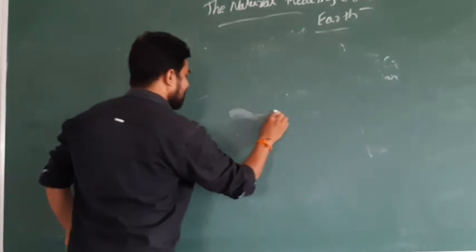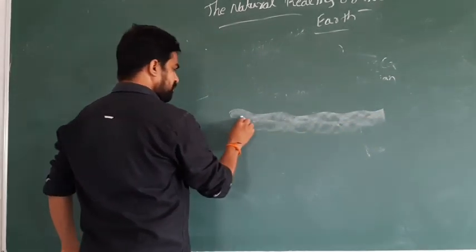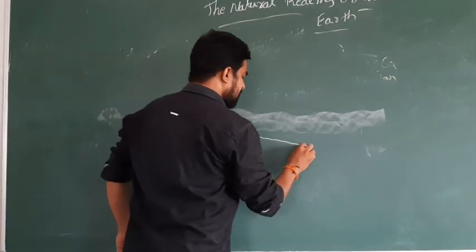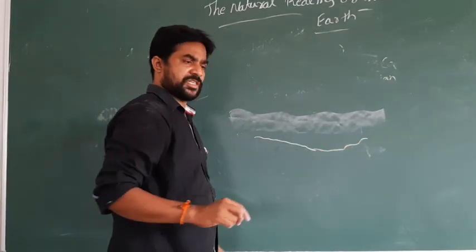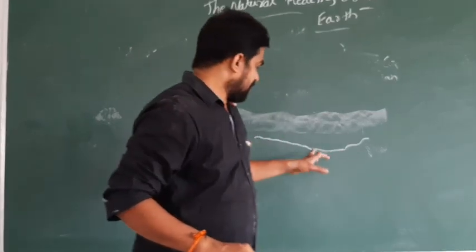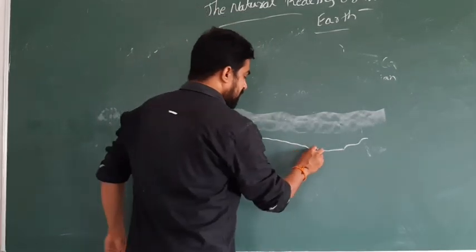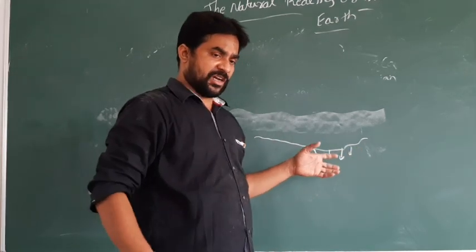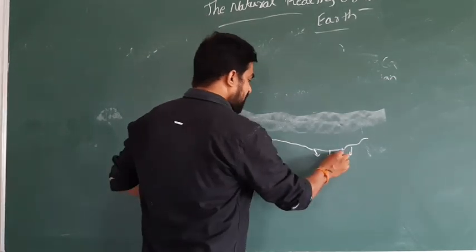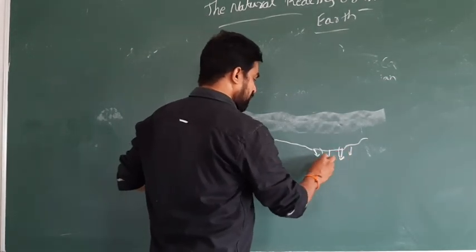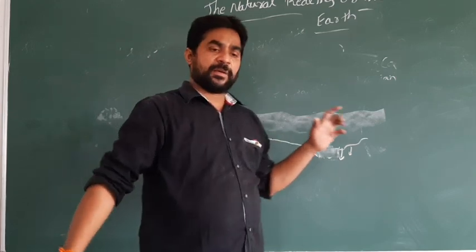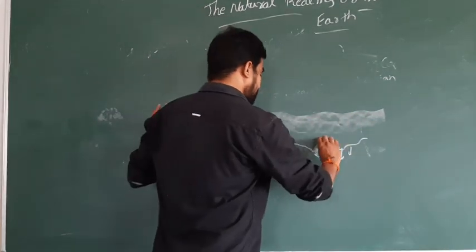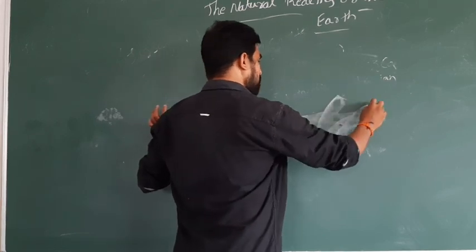So this is called a sea, and this is called an ocean. And here we form the crust of the ocean, and this crust means the bottom of the ocean is called the crust, the first layer of the earth. This is also going to spread. Maybe there is a chance of pressure occurring because of volcanoes or something else. This is going to spread, and there is a chance to form these new areas.